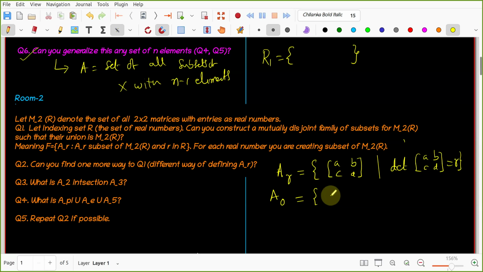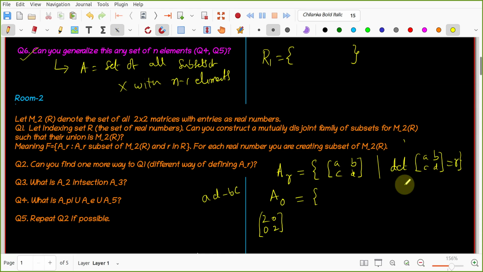Select the 2 by 2 matrix A0 equal to 2, 0, 0, 2. Diagonal matrix 2, 0, 0, 2. What is the determinant of this matrix? 0. Why 0? You know the determinant formula is AD minus BC, right?